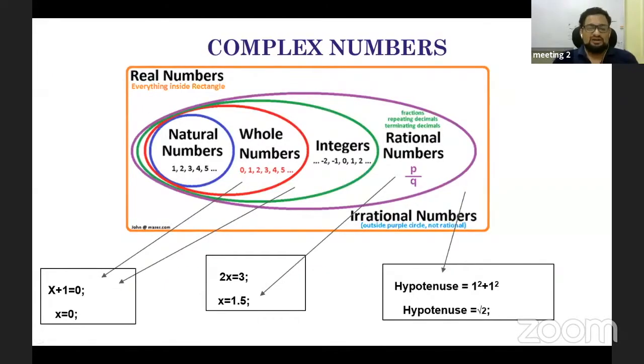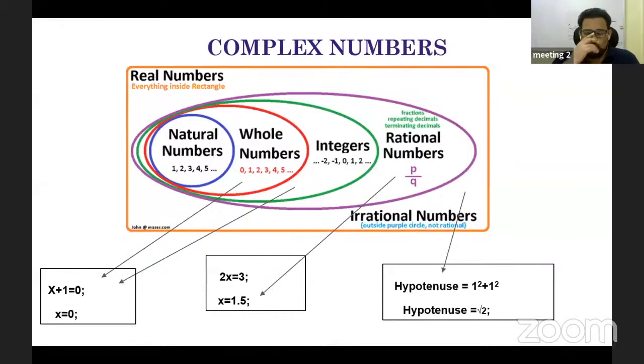A very important area of mathematics. So let us try to understand this complex number from two perspectives. First is the mathematical perspective, and second one is the philosophical perspective.